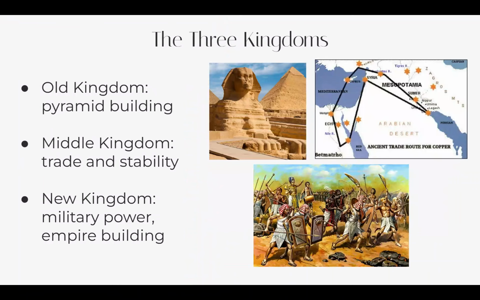So in ancient Egyptian history, we normally talk about three kingdoms, or three different time periods that were important. One of them is the Old Kingdom, and this was a time period where pyramid building was very prominent, very important. Then came the Middle Kingdom, which was a time period of trade and stability. And then there's the New Kingdom, which was a time period where military power was very important and empire building was massive. People were more focused on those things.